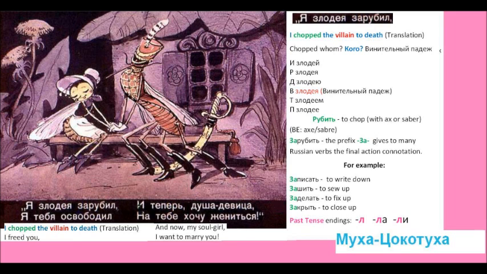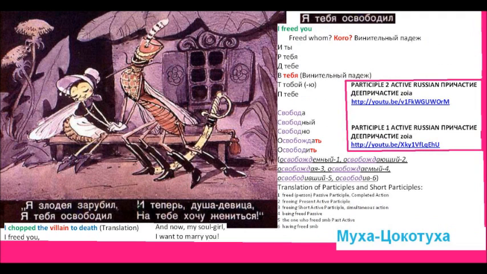These endings, as you see, are very logical, because in nouns the feminine ending is А, and the same is in the past tense, and the plural of Russian nouns has Ы or И ending, and here the plural is И also. Okay, past tense. So the past tense of a Russian verb is very easy. You can recognize it very easily. Okay, I'm going to go to the next slide.